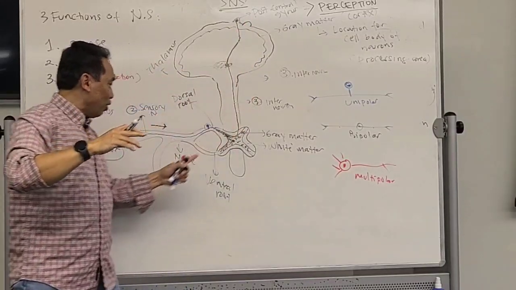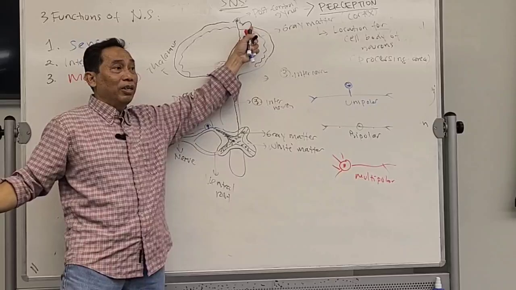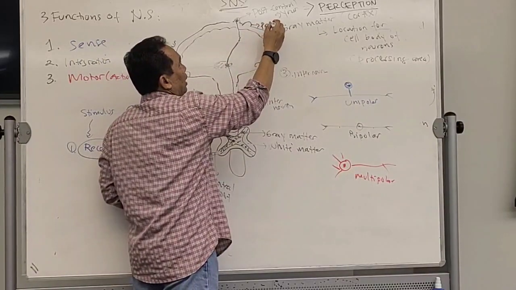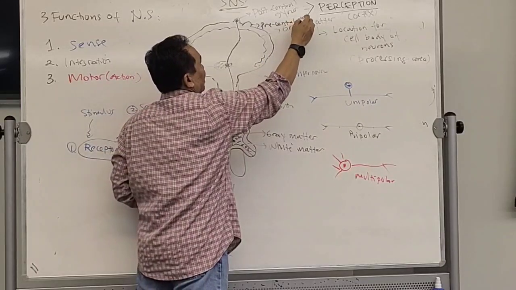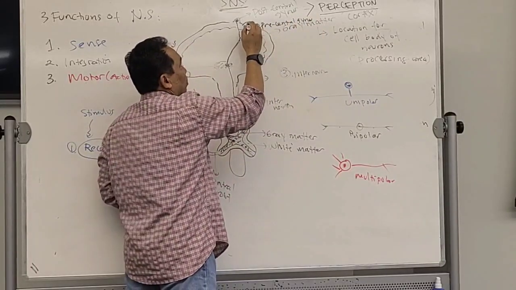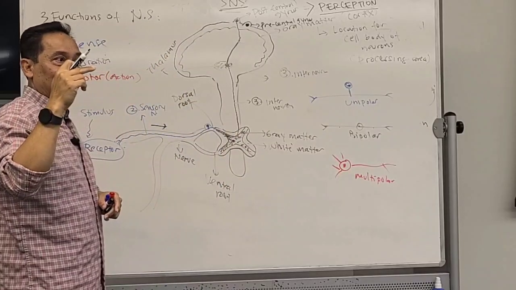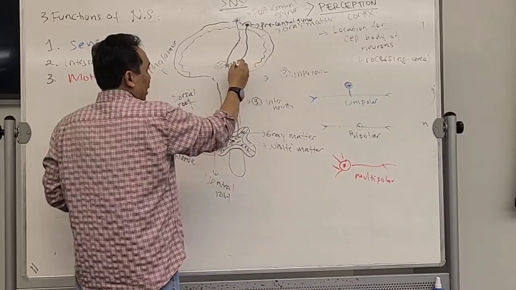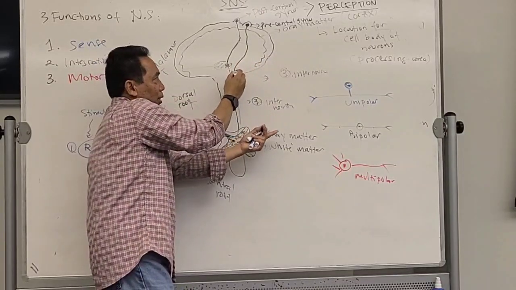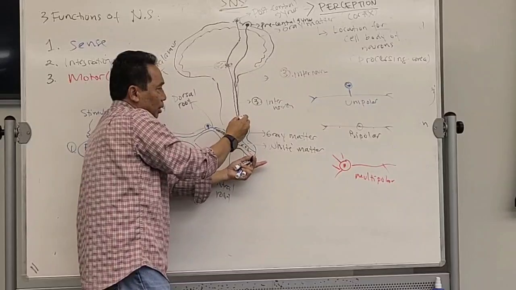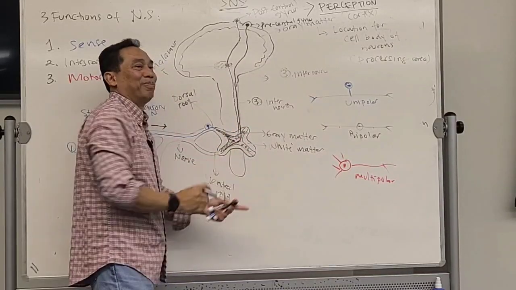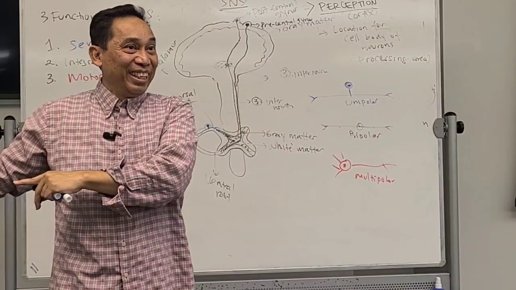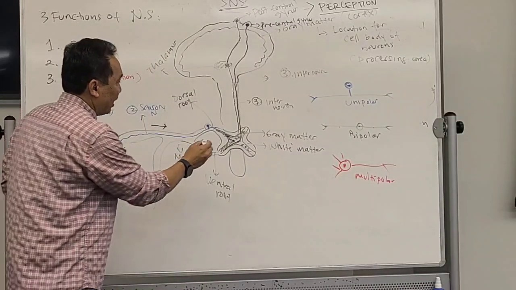If it is ordering the right side, then it's going to be on the left brain. Are you with me? This gyrus over here is going to be called the precentral gyrus. And the neuron over here, a long neuron all the way over here, still on the left side, suddenly crosses to the right side. You with me? Go to the right side and then stop here.